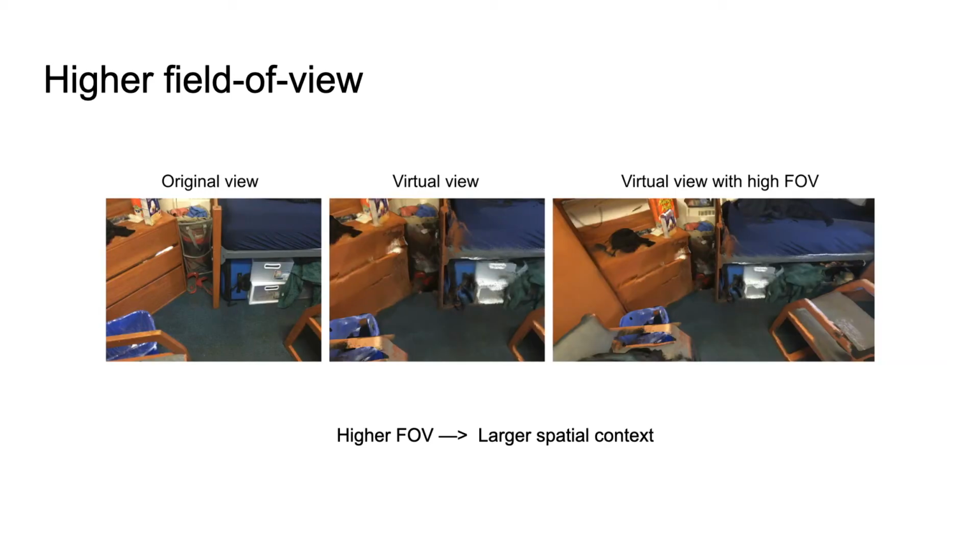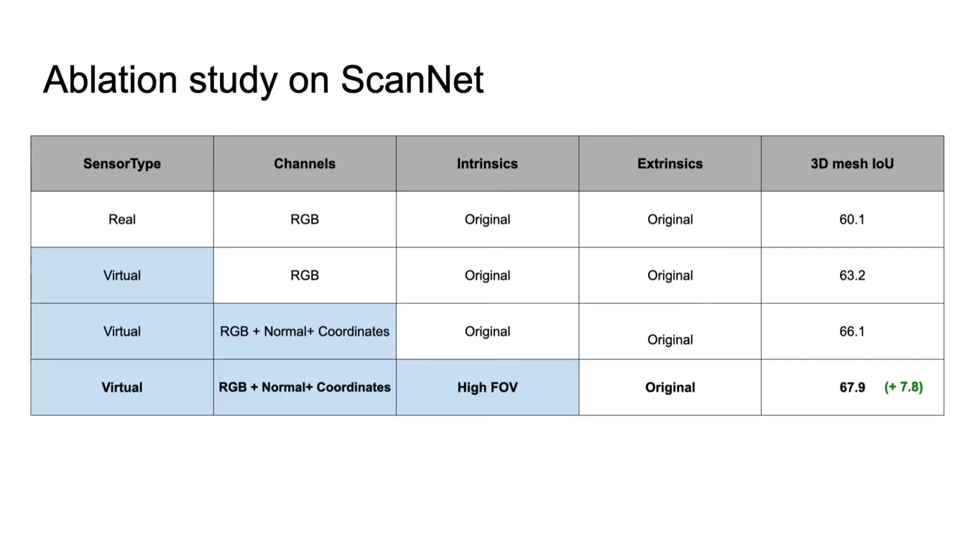Since we use rendered cameras, we also get to choose any arbitrary camera intrinsics. So instead of using the original camera intrinsics, we use a wider field of view. This higher field of view helps the 2D CNN have more context when predicting 2D semantic labels. And as shown in the fourth row of the table, with the addition of higher field of view, our mean IOU is now 7.8 points better than the baseline.